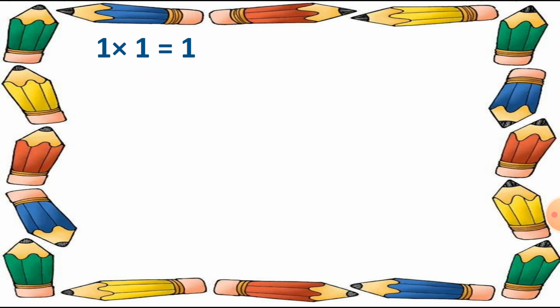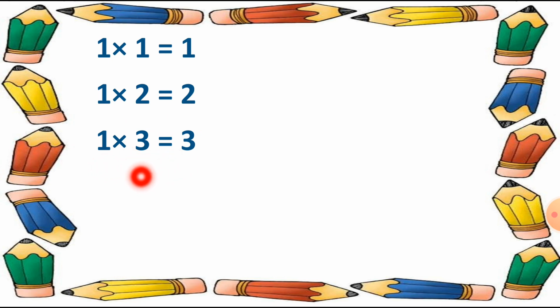1 ones are 1. Then 1 twos are 2. Then 1 threes are 3. Then 1 fours are 4.